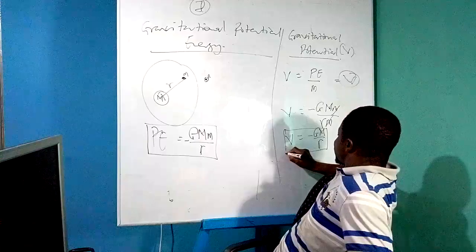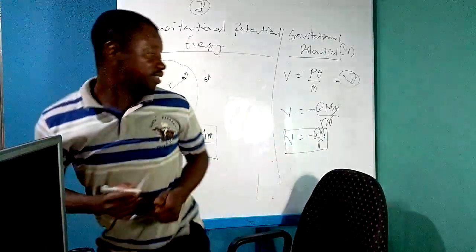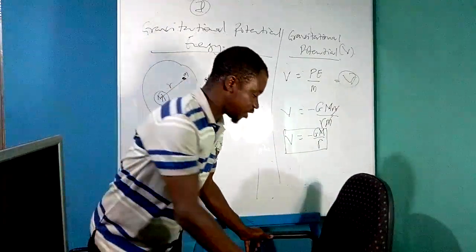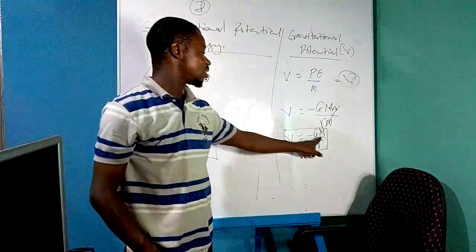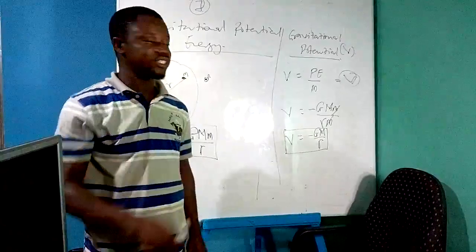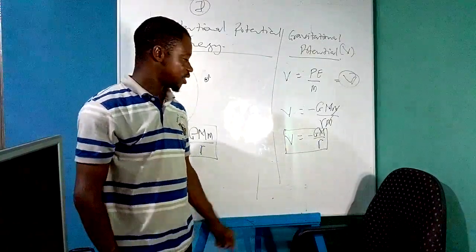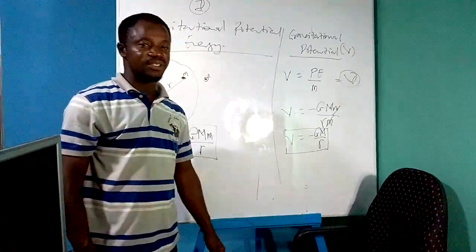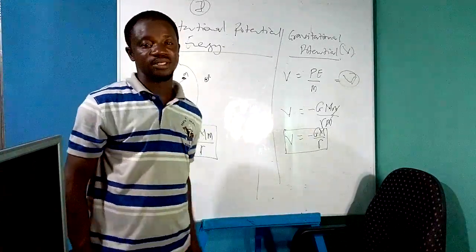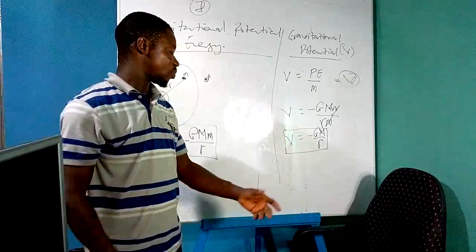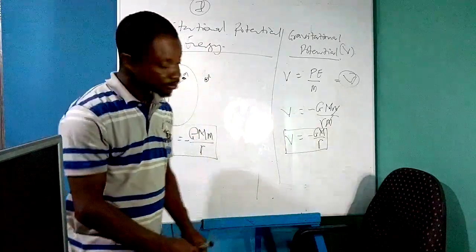This is the relation for the gravitational potential at a point in the gravitational field. So you realize that the gravitational potential at a point in the gravitational field does not depend on the mass m. Exactly, it does not depend on the mass. Good.